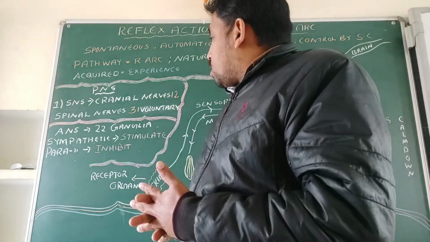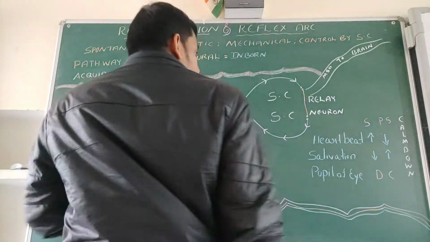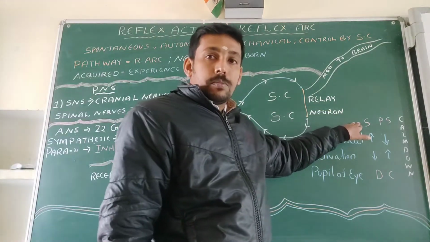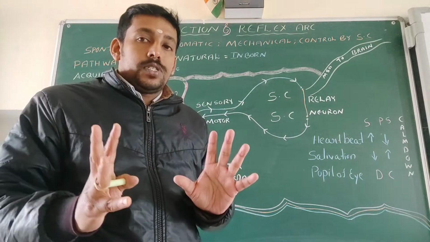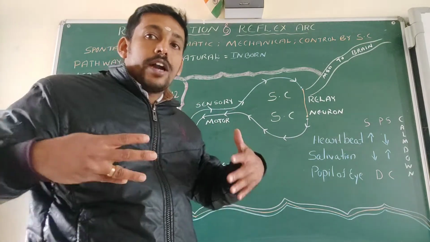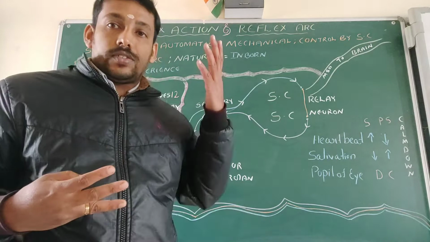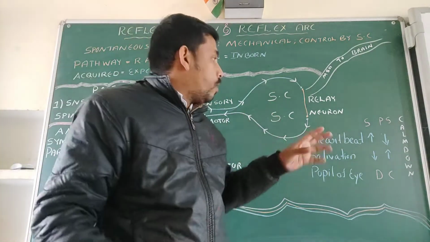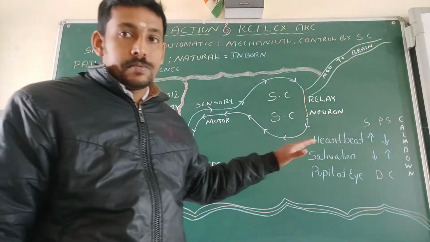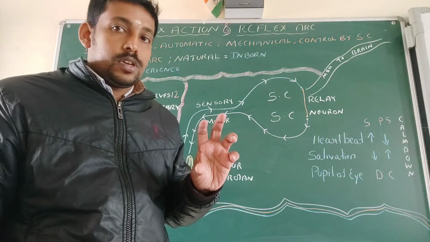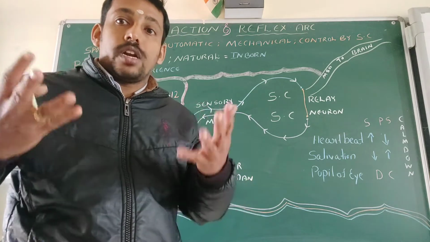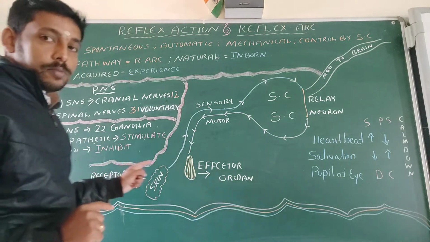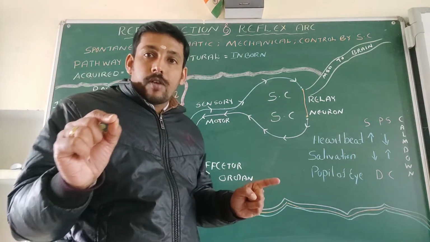I will give you one example. If there is an emergency situation, at that time what will happen? Our heartbeat is going to be increased. And that increase in the heartbeat is controlled by what? The sympathetic system. Because of the sympathetic system, the increase in heartbeat is not under our control. That means it is the autonomic nervous system.